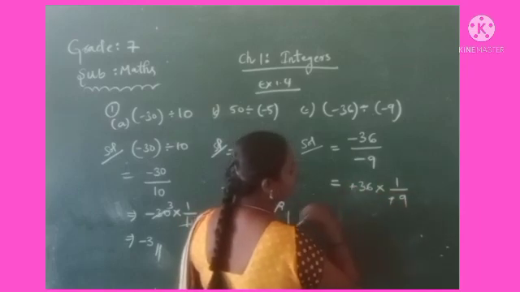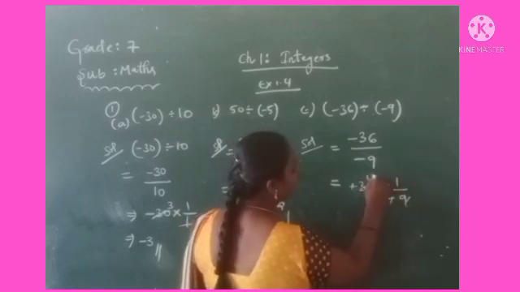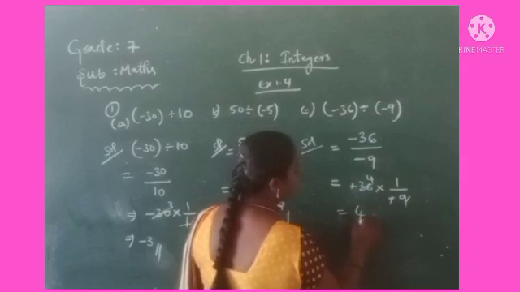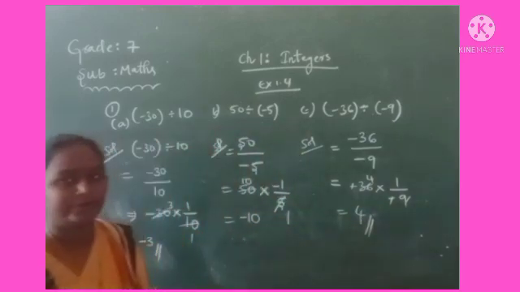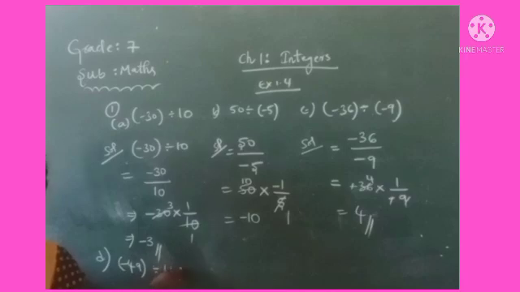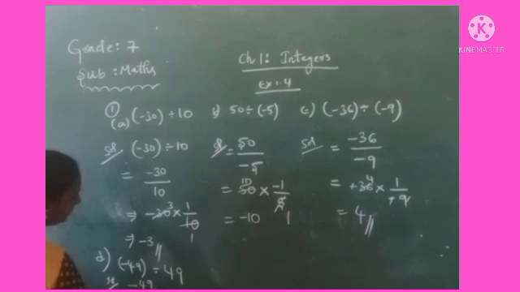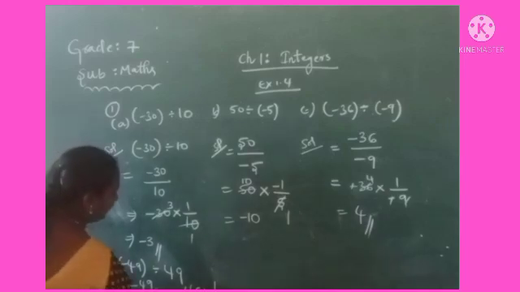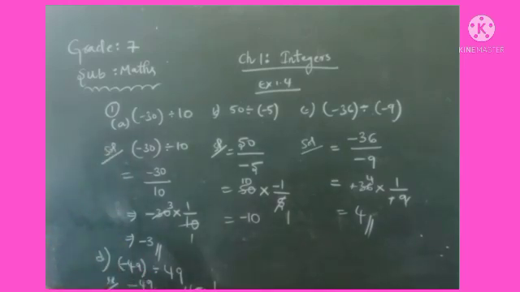So now minus minus cancel. 9 ones, 9 fours. 4 ones are 4. Is it clear? So now the fourth question, that is the fourth one, see, minus 49 divided by 49. We can write it as minus 49 by 49. Okay? 49 into 1 by 49. 49 ones, 49 ones, that is equal to minus 1.